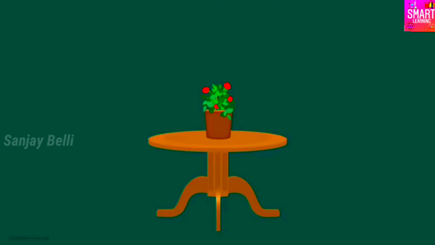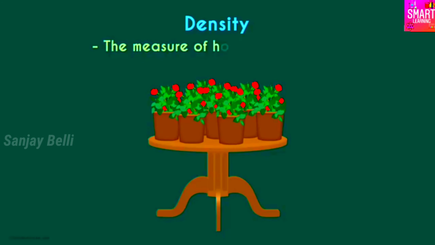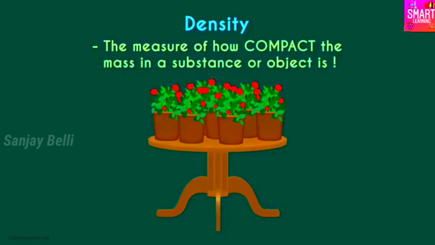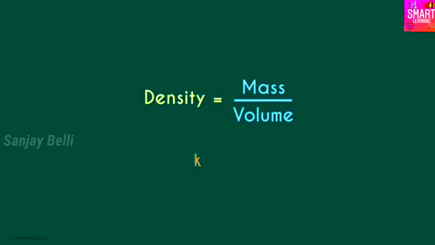We understood what density is. In the same given amount of space, if there are more things, we say that it's denser. Density is simply the measure of how compact the mass in a substance or object is. Its mass per unit volume. And based on this formula, we can say that its unit is kilogram per meter cube.